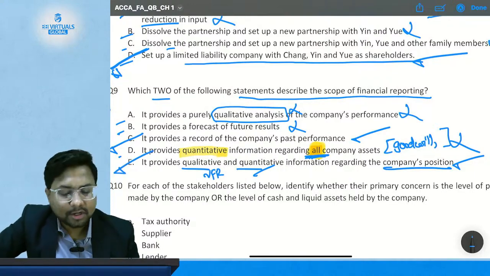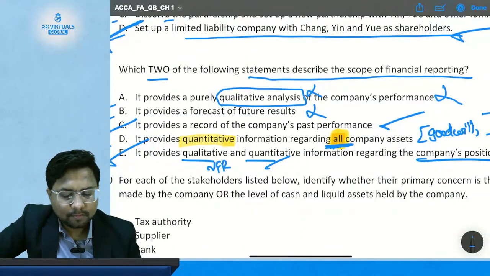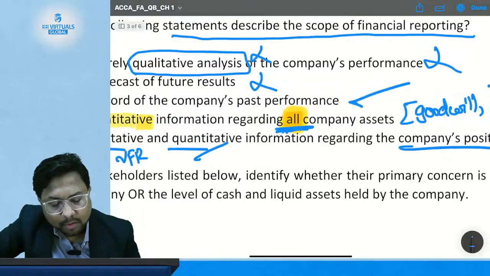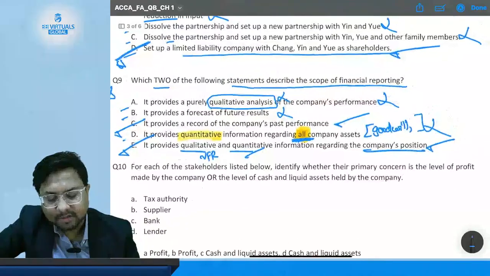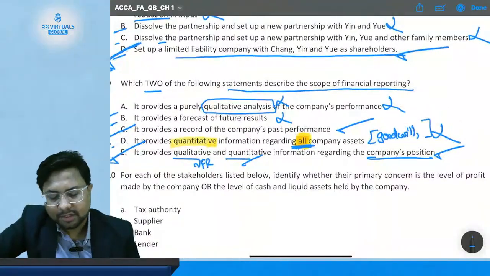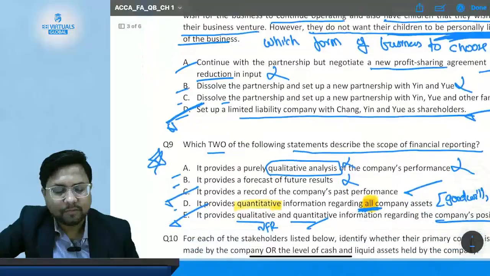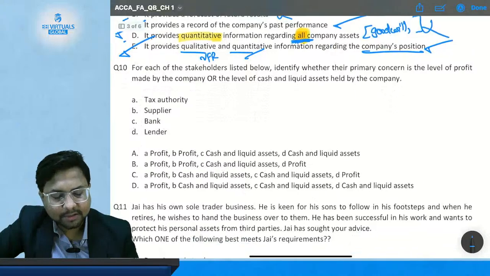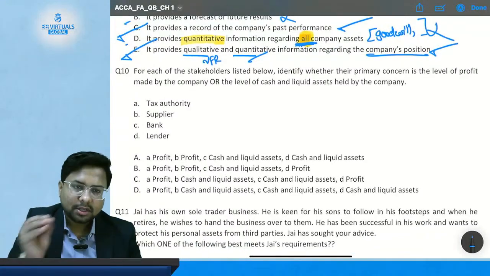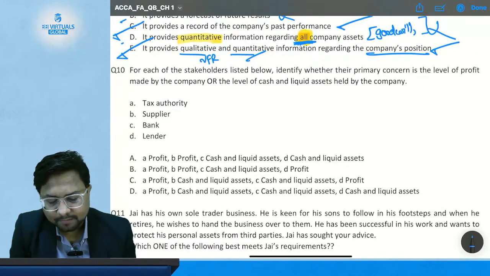Other options are not correct because option A and option B are prima facie wrong, and option D is wrong because it talks about all assets of the company. That's why option D is incorrect. So the correct options are option C and option E. Okay, so mark this question as important. Questions 8 and 9 are where you have to think beyond the text. It has to be read between the lines, because each important word has an important part to play in deciding the correct answer.